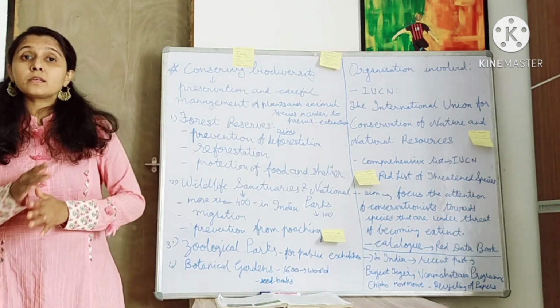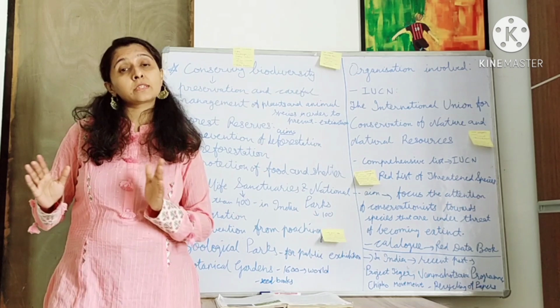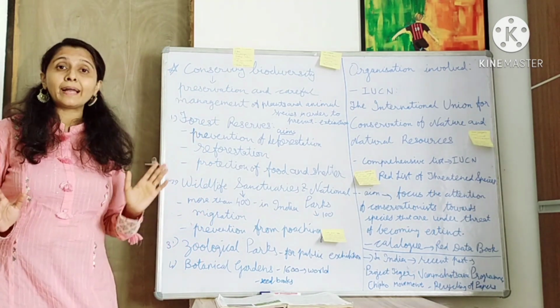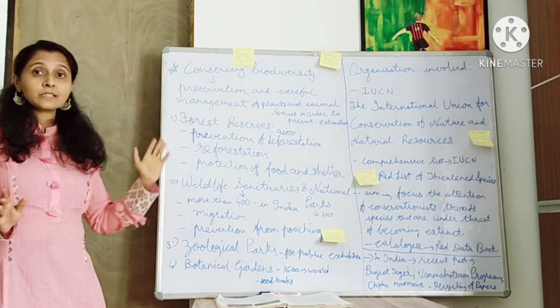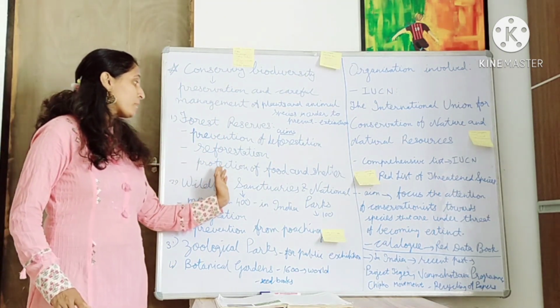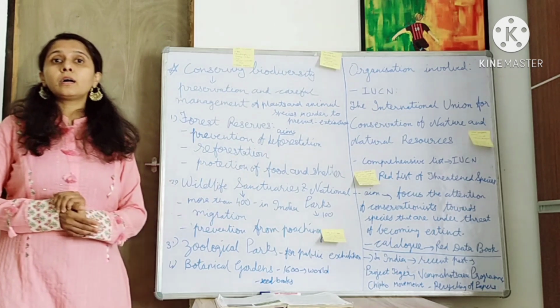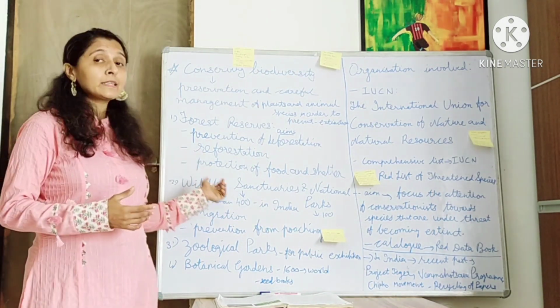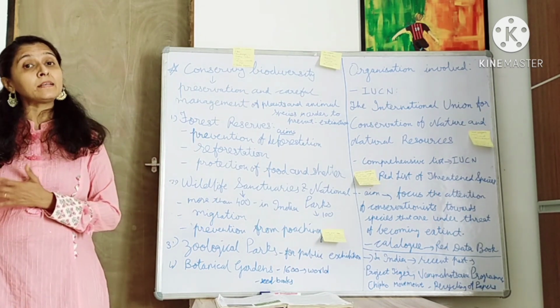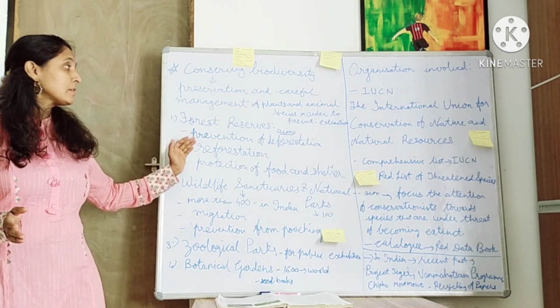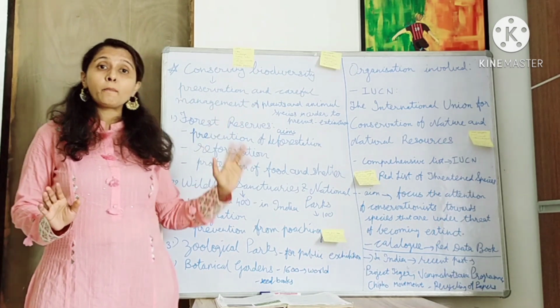Reforestation means growing a large number of trees on a particular land area. So reforestation is also done to preserve the forest reserves. Third, we have protection of food and shelter. Protection of food and shelter is necessary to protect species of animals and birds. So these are the three aims on which forest reserves have been established.